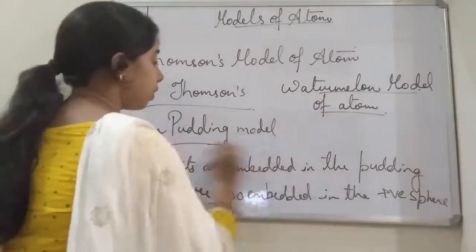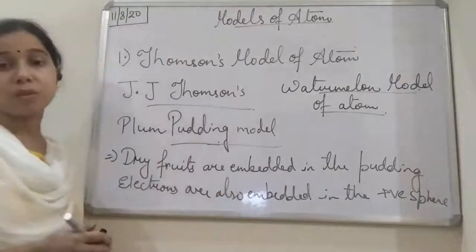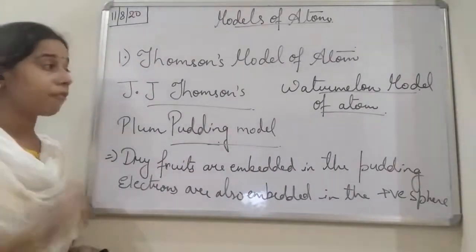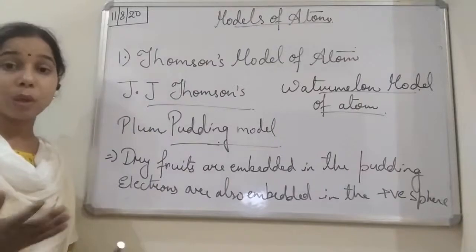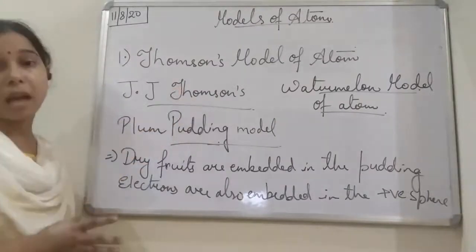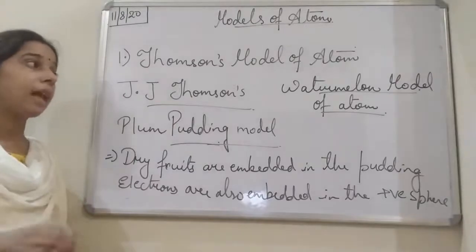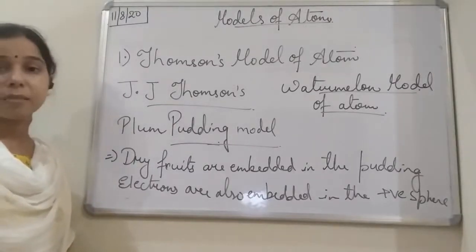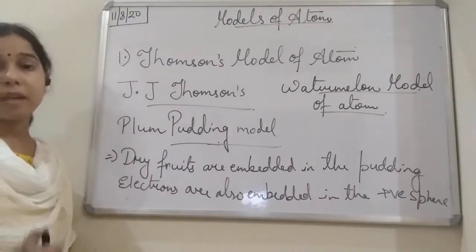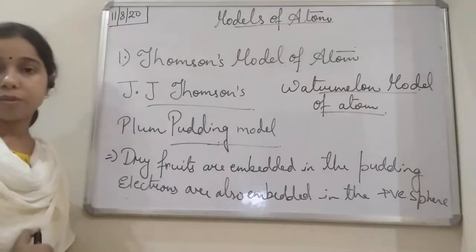So there are three different names for the Thomson model of the atom. The first is the Thomson model, because J.J. Thomson gave this model. The second is the watermelon model of the atom, and it is also known as the plum pudding model, students.